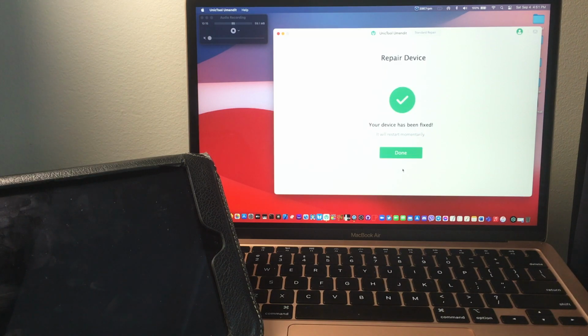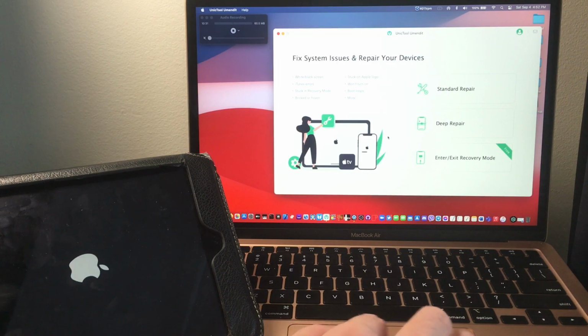Alright, so now it says your device has been fixed. It will restart momentarily. So now let's just wait for the iPad to boot up. On the computer here, just click on done, and now you can close out of the app.